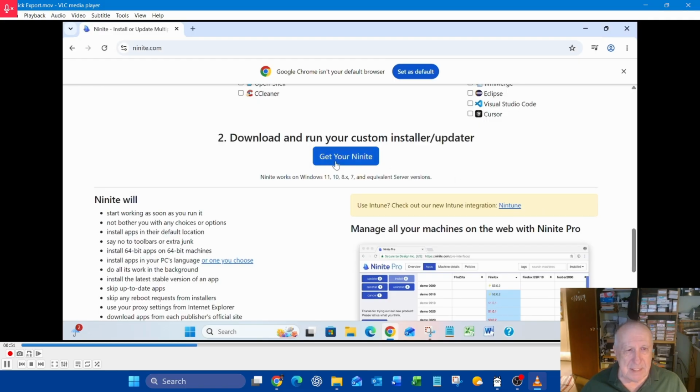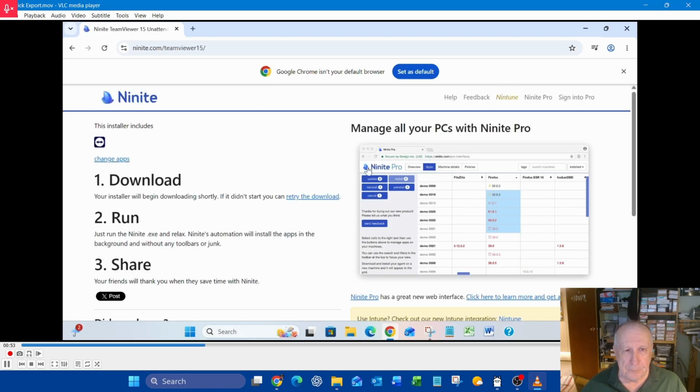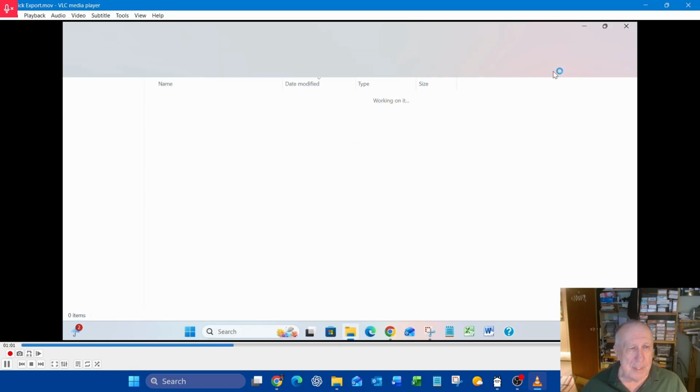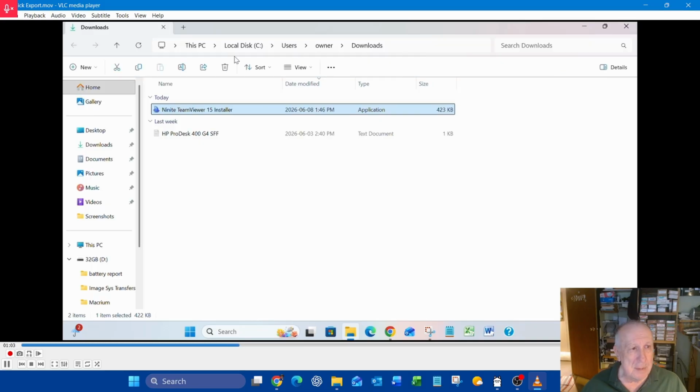Now click where it says Get Your Night. Now you want to view your download. Open up the file folder. Double click on Night TeamViewer. Now this will take a few minutes for it to install.